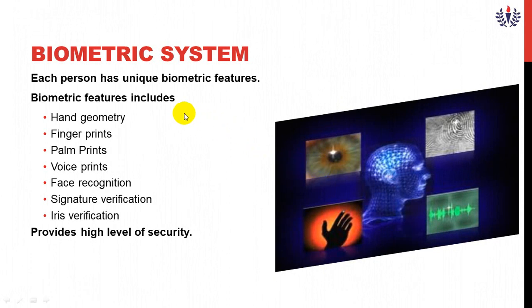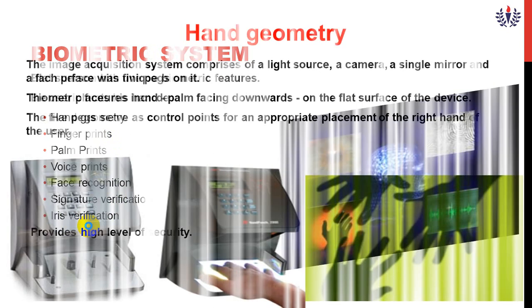Biometric system means it is a fingerprinting biometric system. Each person has unique biometric features. So what are the features included in biometrics? This is one 3-mark question. Hand geometry, fingerprint, palm print, voice print, face recognition, signature recognition, iris verification. That is nothing but the sight of the eyes, which provides a high level of security. We will see them one by one.